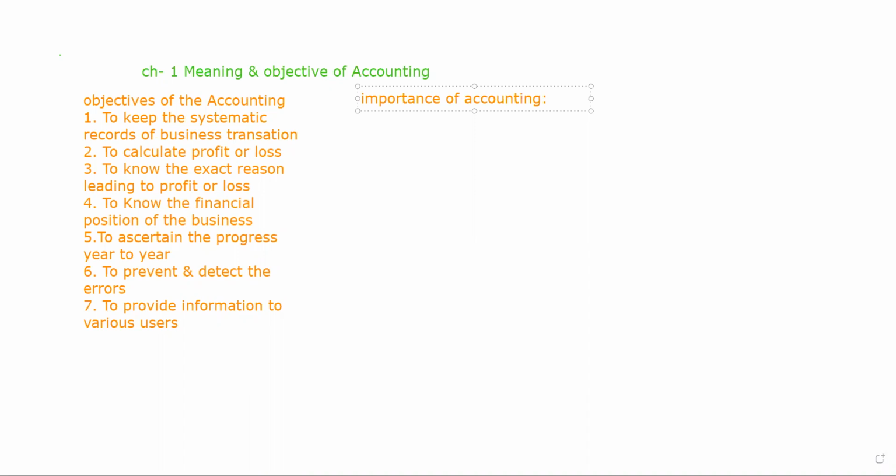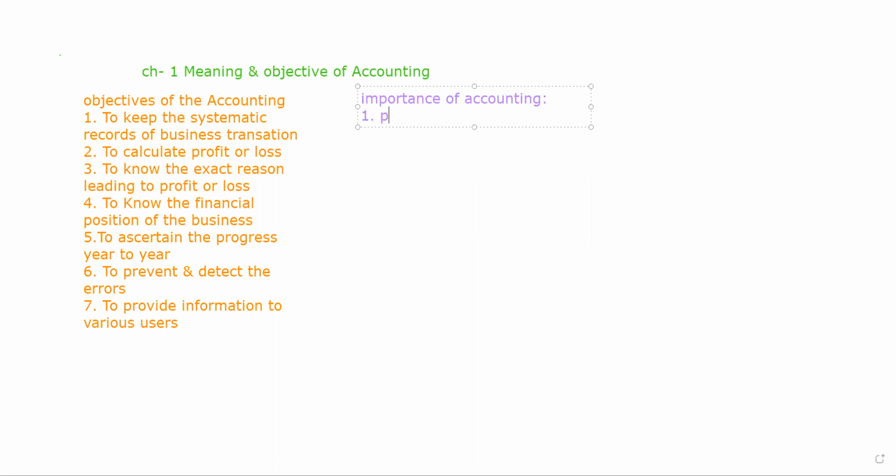We are doing accounting to keep systematic records of business transactions, that is one of the objectives. That's why we do accounting. So what is the significance of this? No doubt, it provides a complete and systematic record.